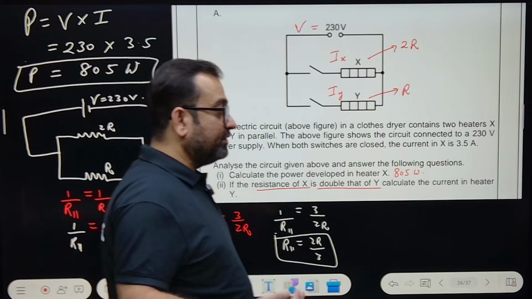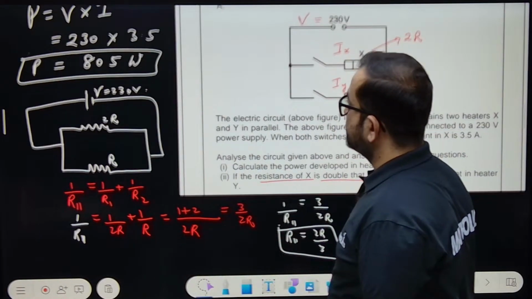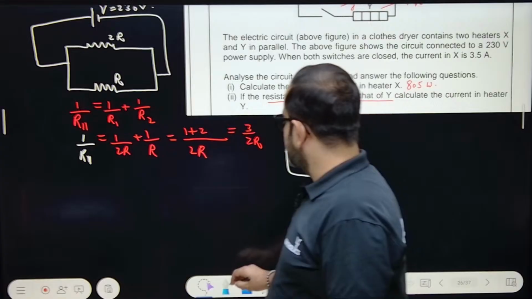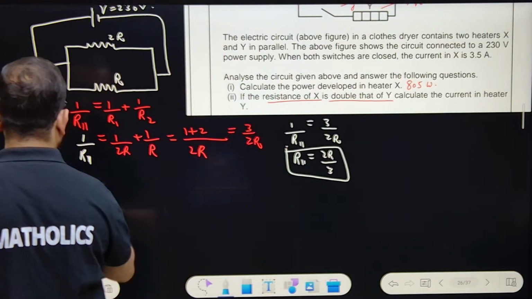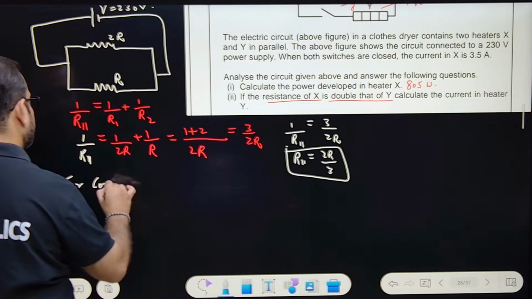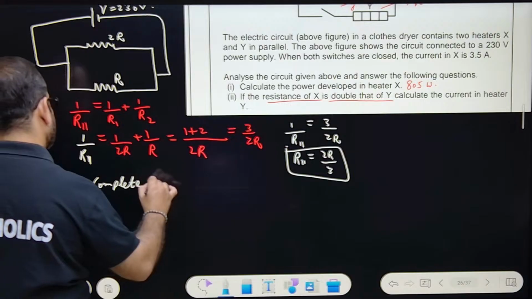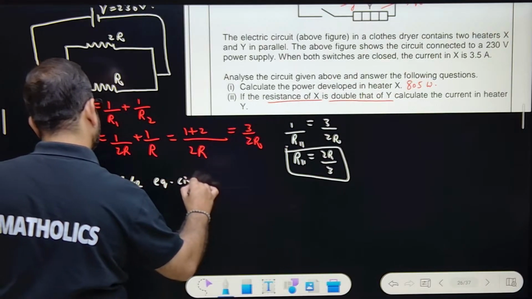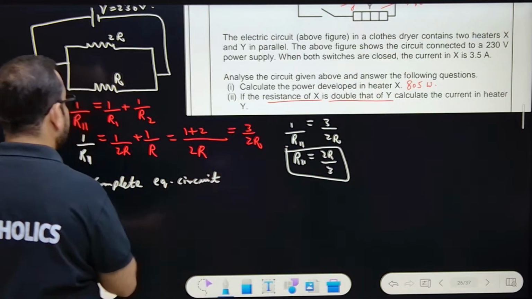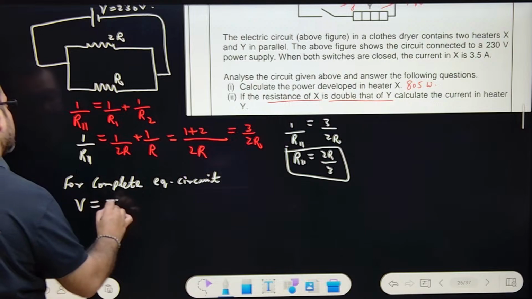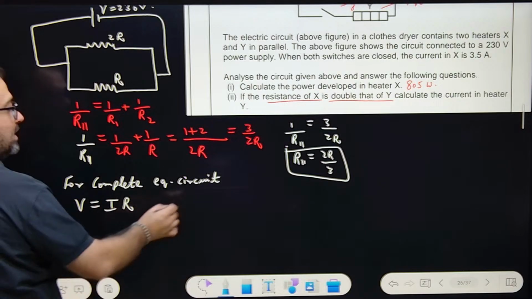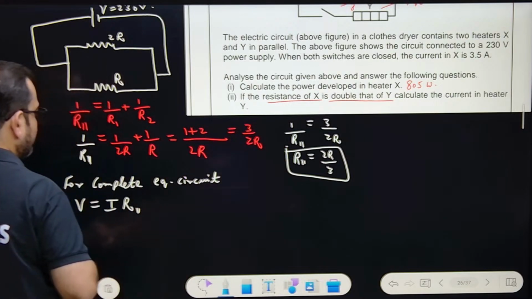So the total current flowing in the circuit, for the complete equivalent circuit, can I write V equals I R? This R parallel we will use. V is 230.